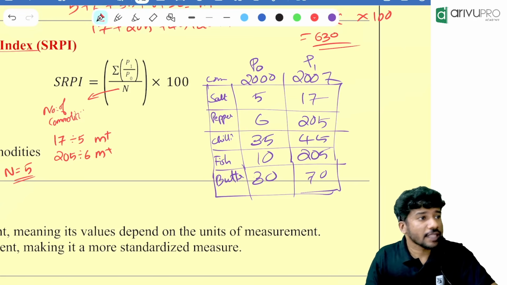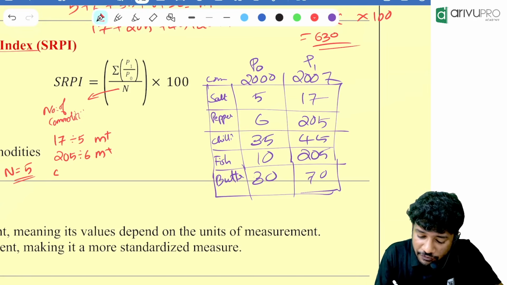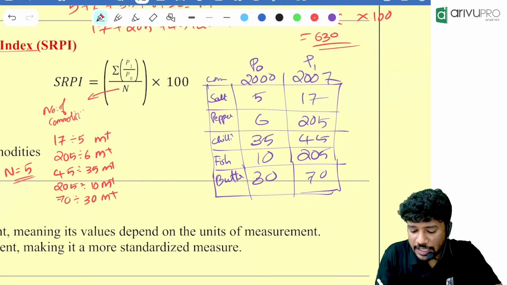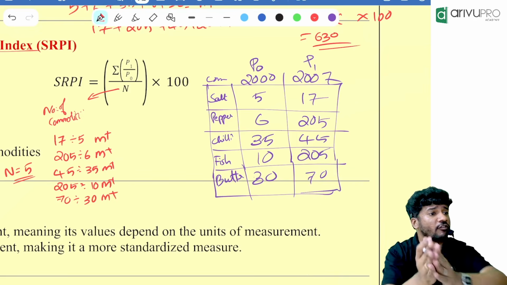M plus. That is also completed. Then what is remaining? Next one is 45 divided by 35. M plus. 205 divided by 10. M plus. 70 divided by 30. M plus. Then finally, people, we need to add everything together.